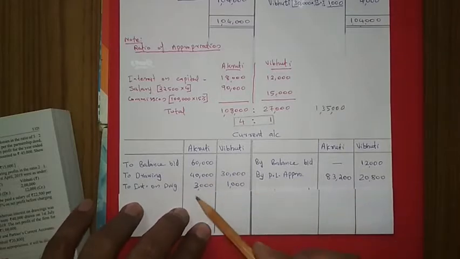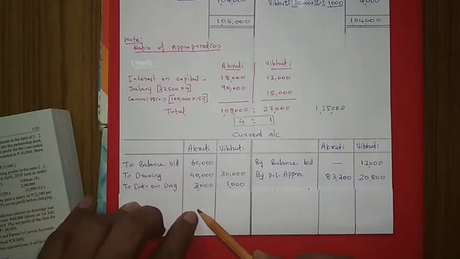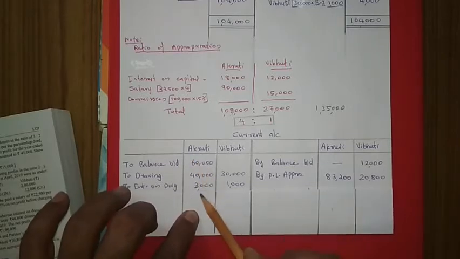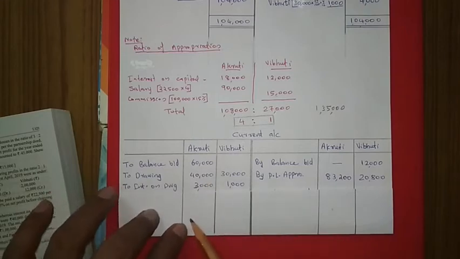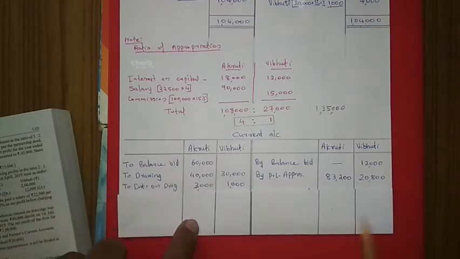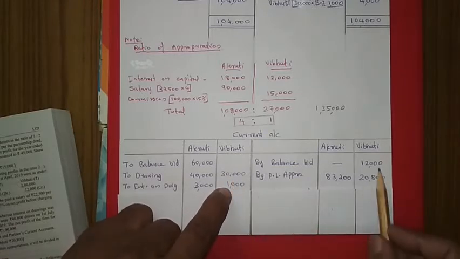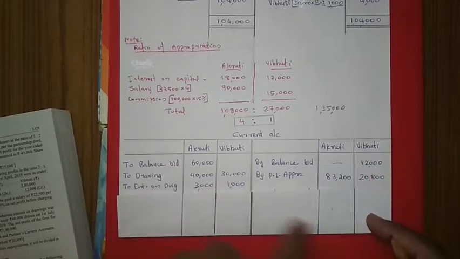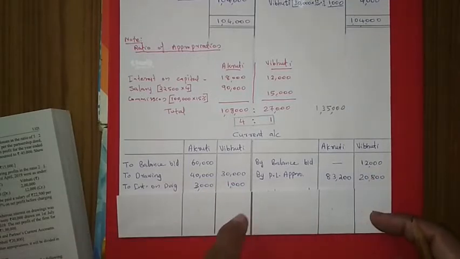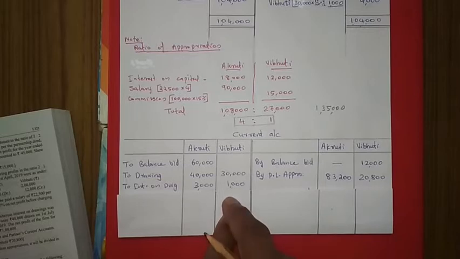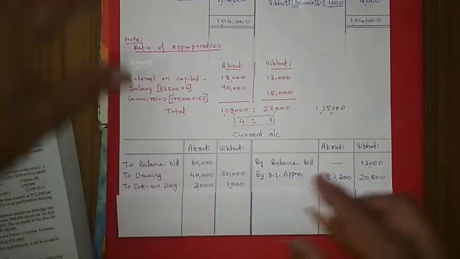So this total we have to write here as well as here. This side is more, so this total we write on both sides. Then for Vibhuti, here 31,000 total is there, and this side 32,800. This is more. So this amount we write as the total here as well as here, and the balance will come here. Okay, it is clear.